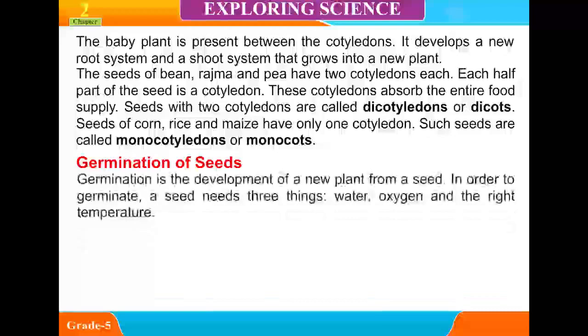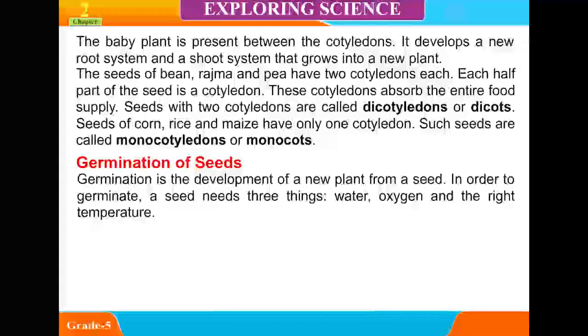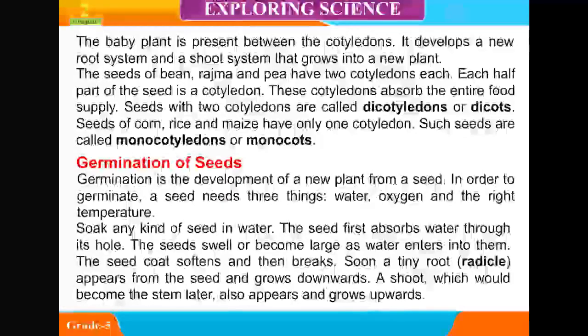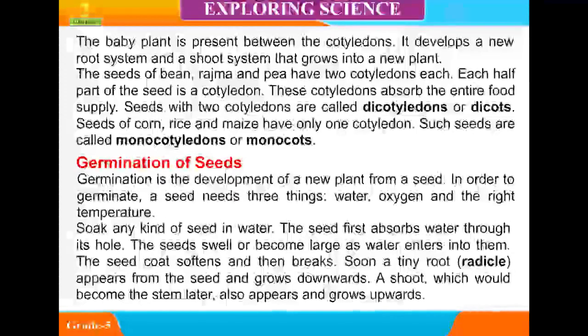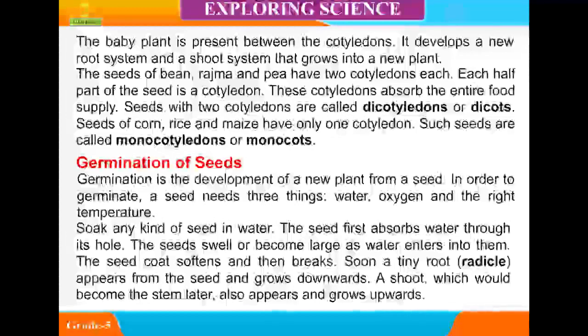Germination of seeds. Germination is the development of a new plant from a seed. In order to germinate, a seed needs three things: water, oxygen, and the right temperature. Soak any kind of seed in water. The seed first absorbs water through its hole. The seeds swell, or become large, as water enters into them. The seed coat softens and then breaks. Soon, a tiny root, the radicle, appears from the seed and grows downwards. A shoot, which would become the stem later, also appears and grows upwards.